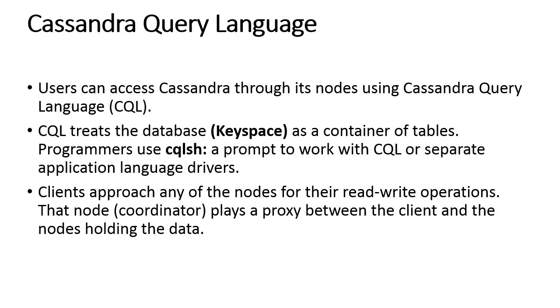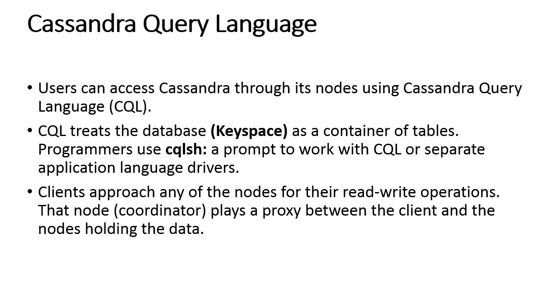As I told you, the commit log, the MEM table, SS table, node and the data center are all components of Cassandra. The node is the place where the data is stored. The data center is a collection of all the related nodes. The cluster is a component that contains one or more data centers. The commit log is the crash recovery mechanism in Cassandra. Every write operation is written to the commit log.